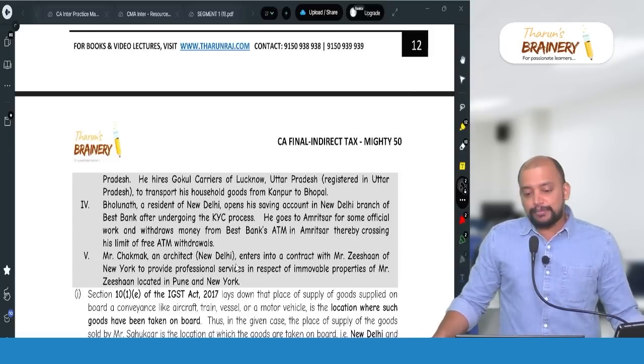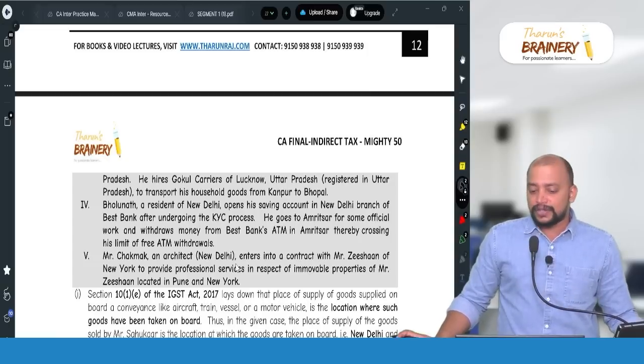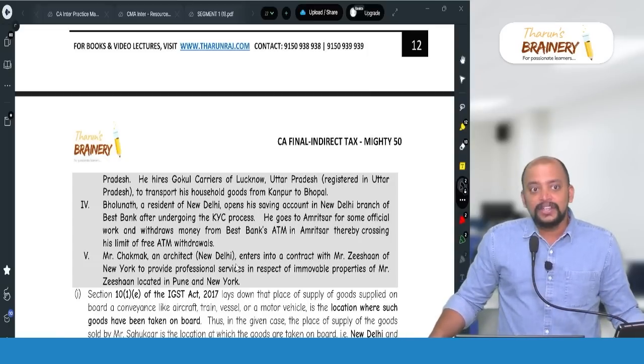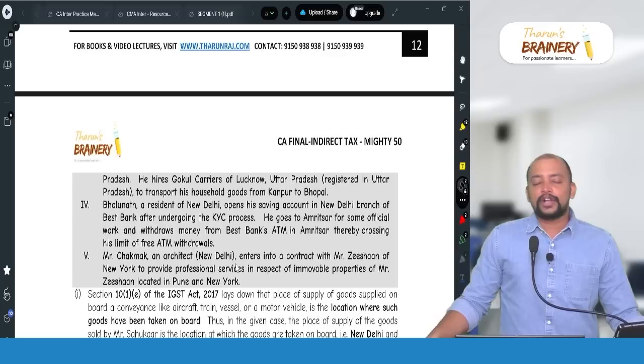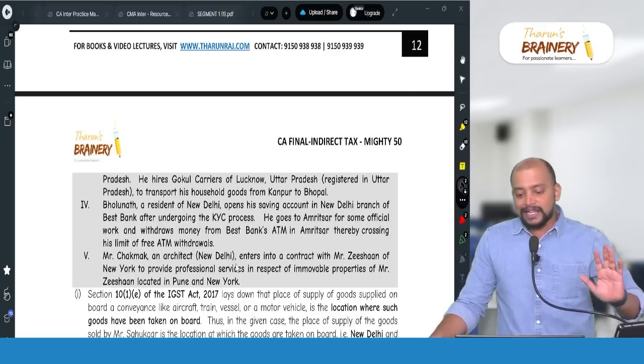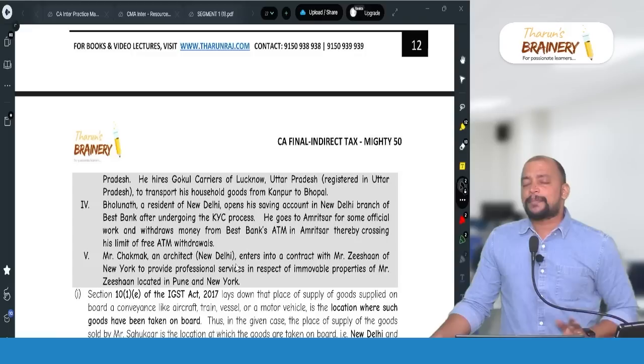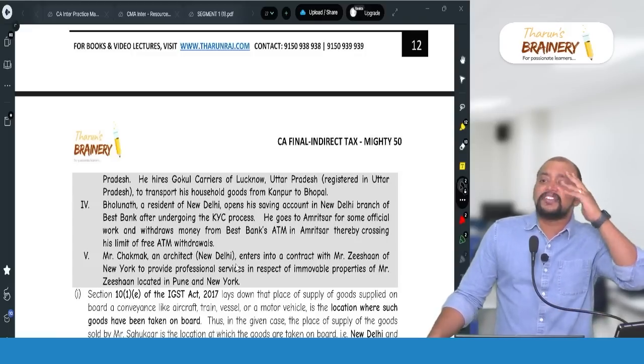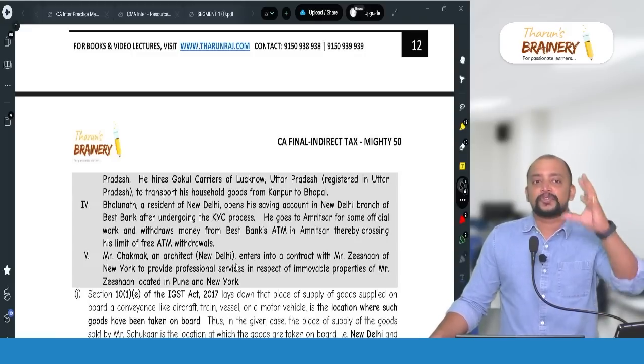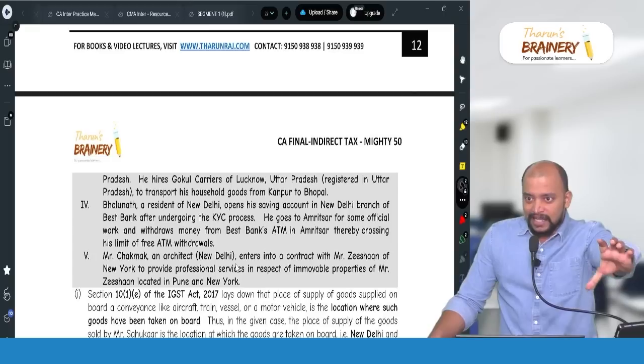If you are not able to recollect anything related to whatever I have discussed, then it's a warning message. You have to revise this, because I will repeatedly tell you that place of supply and exemptions are the two chapters which we will easily forget, because they are abstract. Whatever is there, we will read.